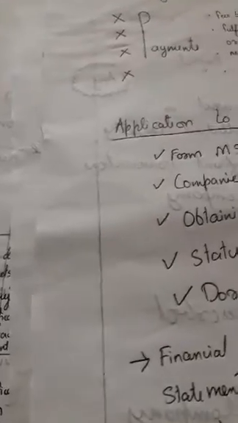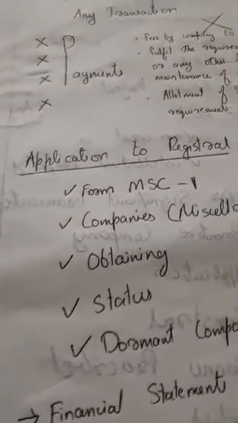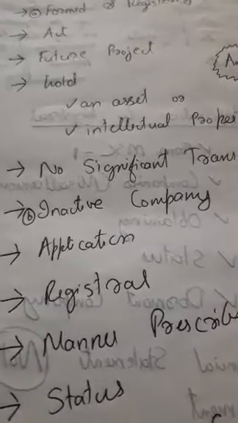Regarding the definition, let's look at one more term: significant accounting transaction. Here we look at what a significant accounting transaction is, in the definition of a dormant company: a company formed and registered to hold an asset or intellectual property and which has no significant transaction. What is this significant accounting transaction?